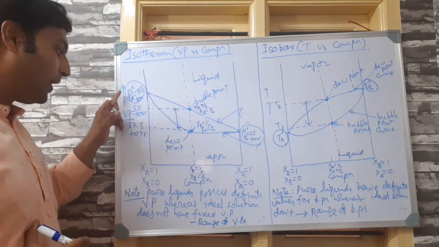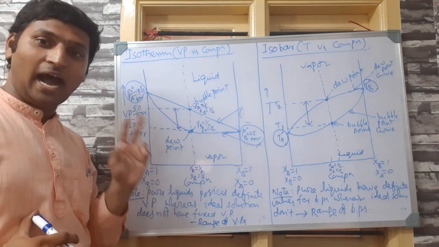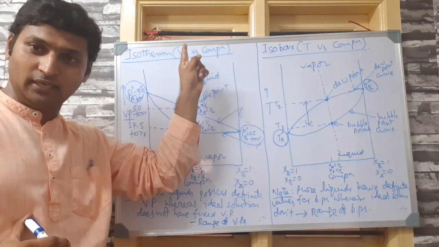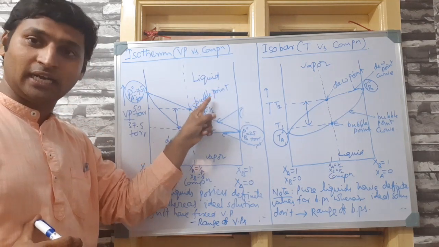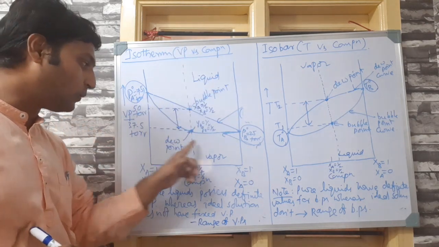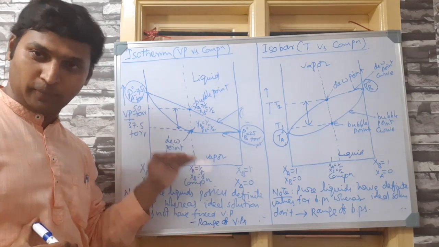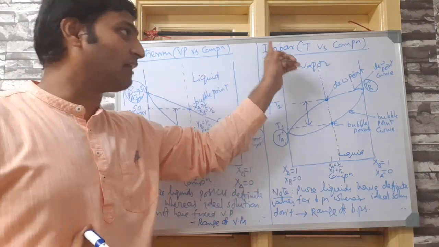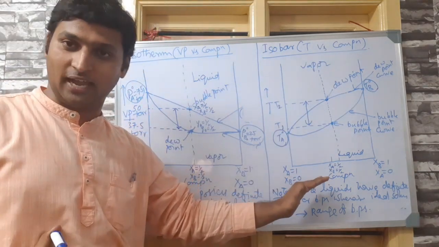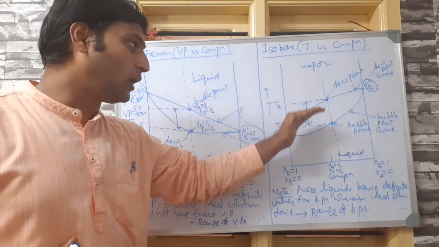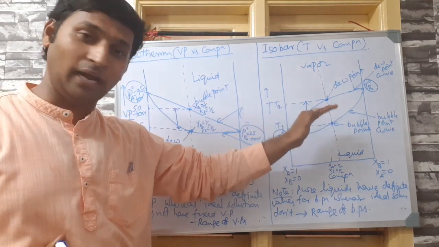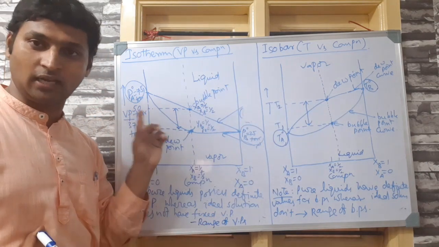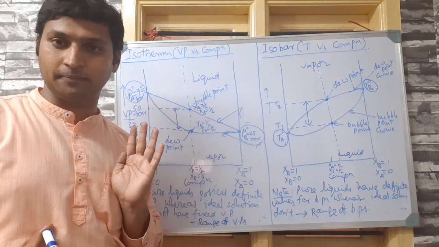Okay, so in the vapor pressure versus composition curve, there is the possibility for 2 curves with variation in pressure at a constant temperature. One curve is called the bubble point curve, which represents the liquid phase. Another curve is called the dew point curve, which represents the vapor phase. Similarly, if you take the complementary graph, that is an isobar, temperature versus composition graph, the dew point curve and bubble point curve will be reversed, but you will have the 2 curves. Only thing is, here the bubble point curve is linear, only the dew point curve is non-linear, whereas here both are non-linear.